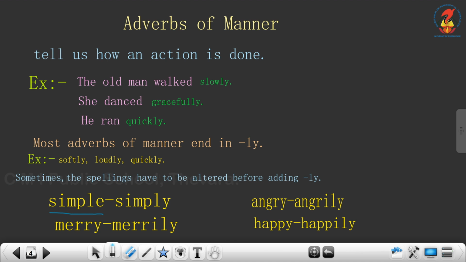So, simple becomes simply. We have to omit the letter e and add ly to it. Merry becomes merrily. We have to omit the letter y there. Similarly, angry, angrily, happy, happily.